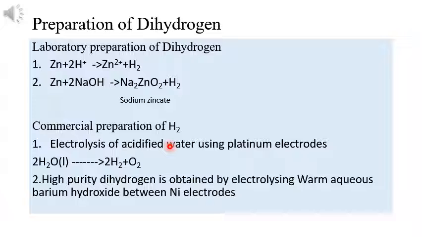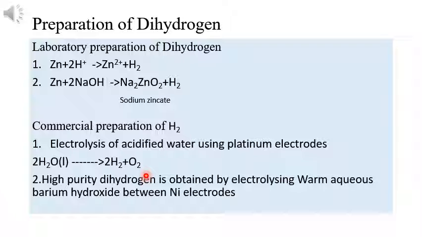Electrolysis of acidified water using platinum electrodes. Then what is the reaction taking place there? 2H2O gives 2H2 plus O2. So we can prepare hydrogen that way, and that is a commercial preparation.